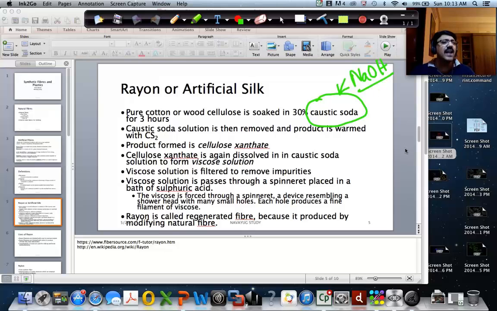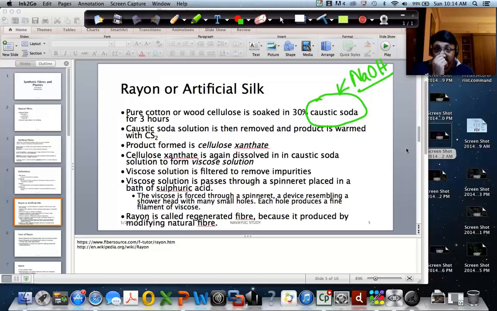It's a very caustic alkali. Why is it called an alkali? It's a base. What are alkalis? Not all bases can dissolve in water, but the bases which can dissolve in water are called alkalis. And sodium hydroxide is an alkali which can dissolve in water.